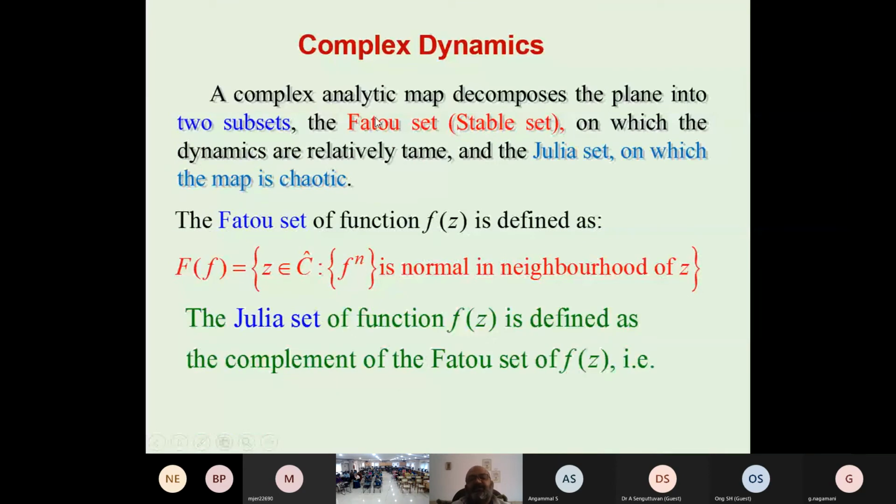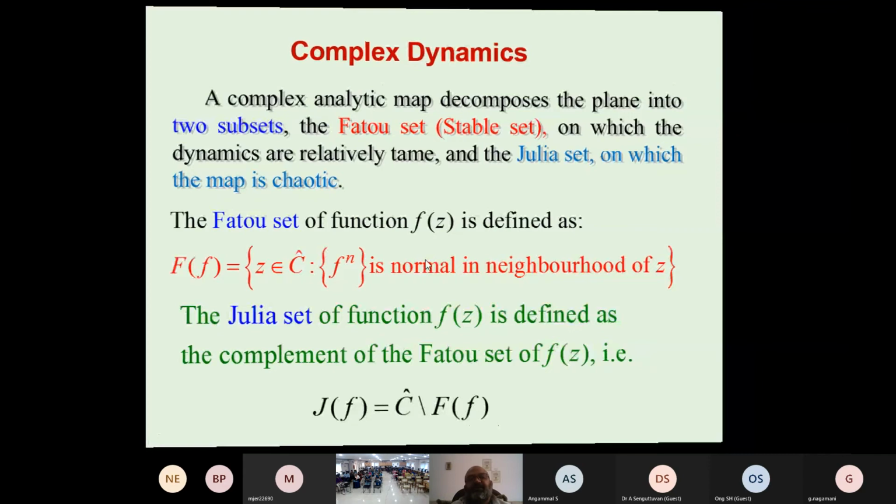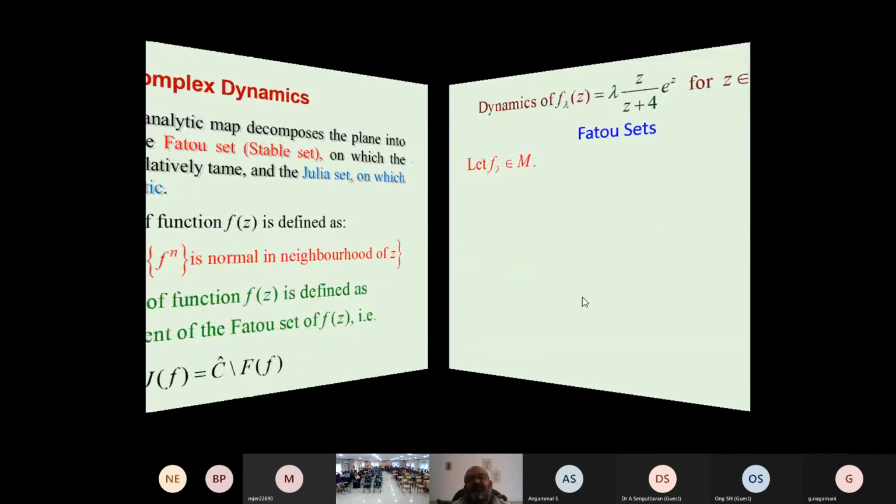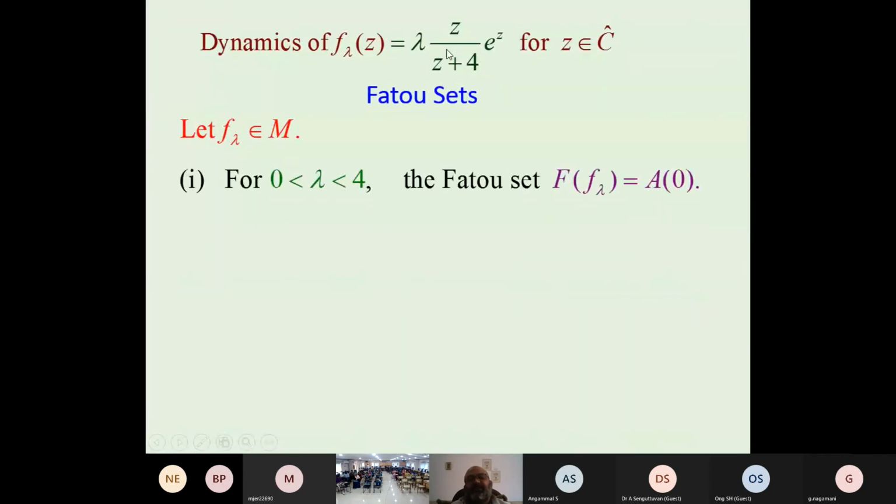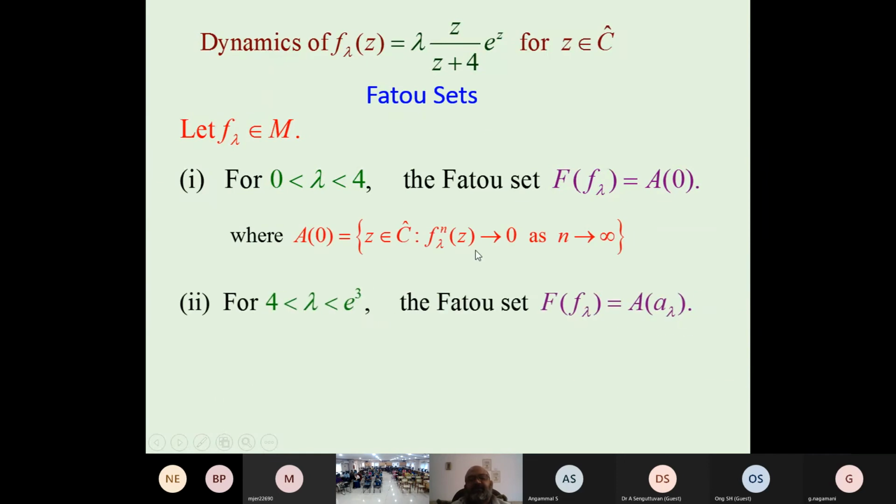In complex dynamics, we use the iteration in the complex plane. In the complex plane, when we say something is chaotic, we say Julia set, and for a stable set, we say Fatou set. We take this complex function and look at the dynamics of its iteration.